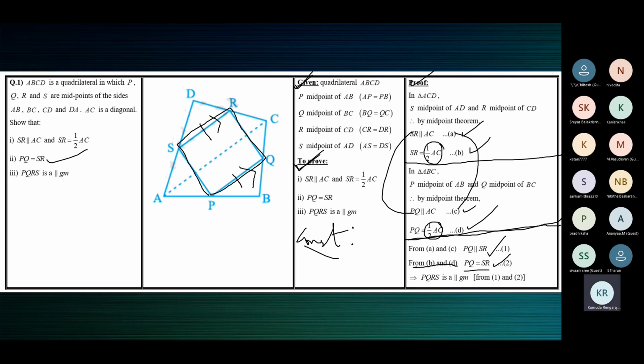In a quadrilateral, when one pair of opposite sides is parallel and equal, it's a parallelogram. So PQ is parallel to SR, proved in 1. PQ is equal to SR, proved in 2. So PQRS is a parallelogram.